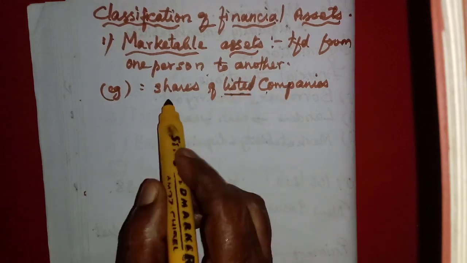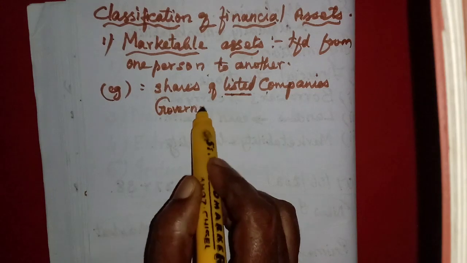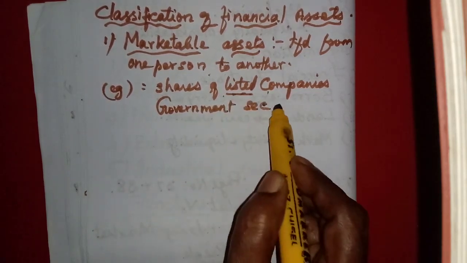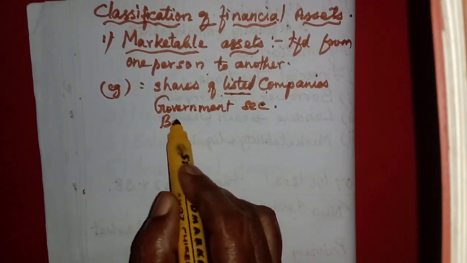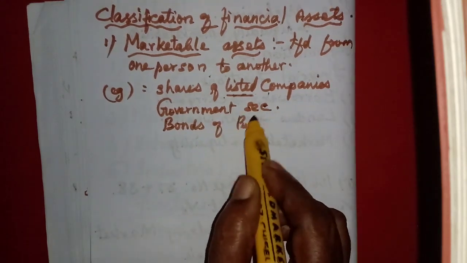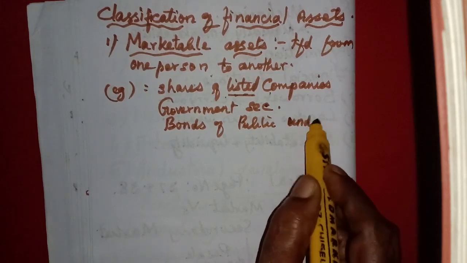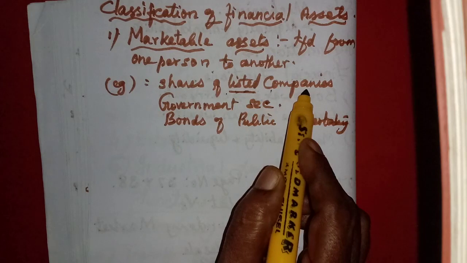Then government securities, government bonds and government securities. Then bonds of public undertakings. Public companies and all will come under this heading.